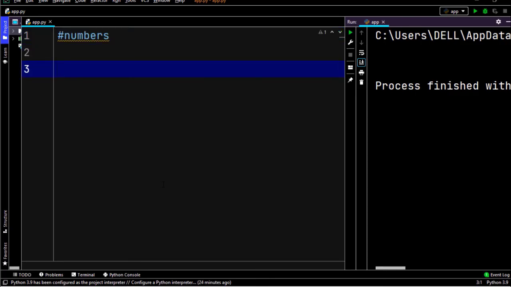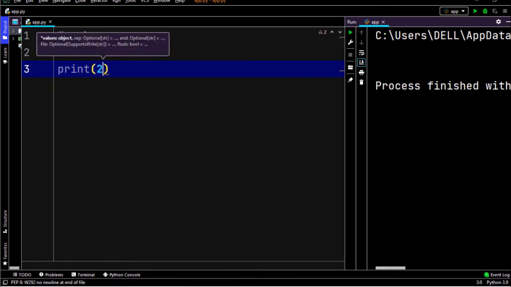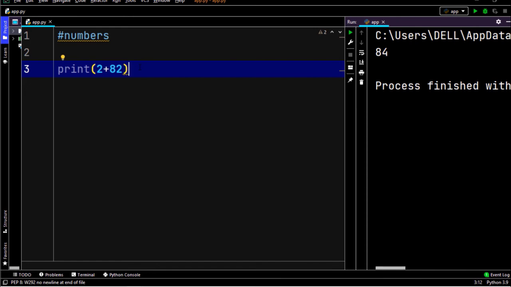Now what can we do with these numbers? You can simply use a print, and you can perform some calculations here. Numbers are not only for addition, you can do everything you want. Like if you keep 2 minus 82, now what do you think the answer is? I think it's 80. Oh, come on, that's minus 80, I guess. Okay, I'm really weak in maths.